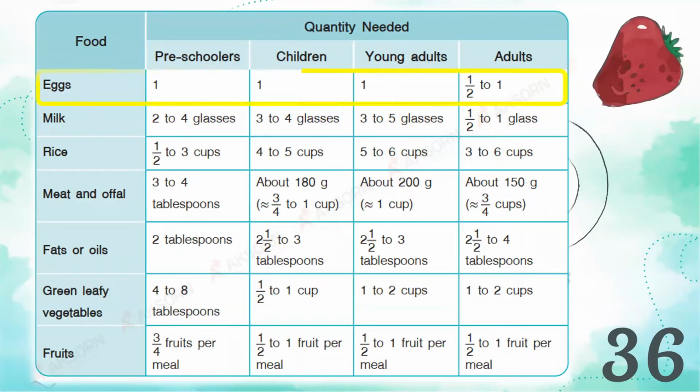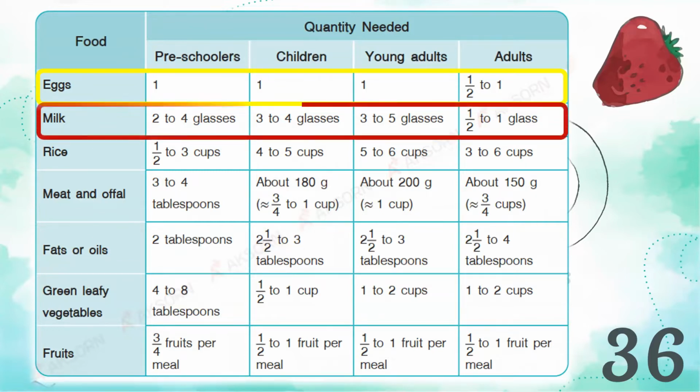For example, we have eggs. For preschoolers, children, and young adults, they need 1 egg a day. But for adults, 1/2 or 1 is enough. Next, we have milk. For preschoolers, they need 2 to 4 glasses of milk each day. For children, they need 3 to 4 glasses of milk. For young adults, they need 3 to 5 glasses of milk. And for adults, 1/2 or 1 glass is enough.